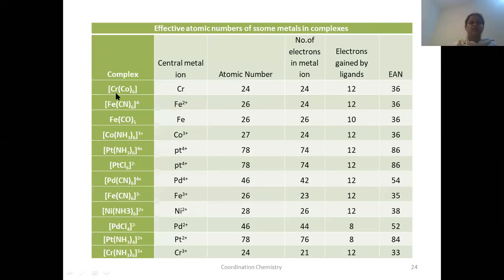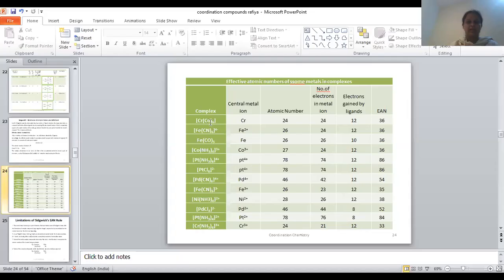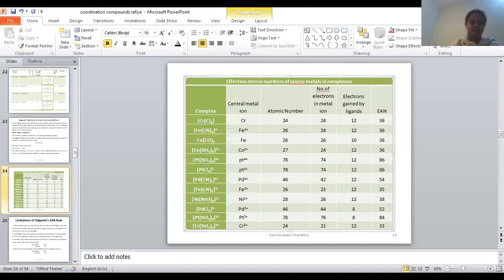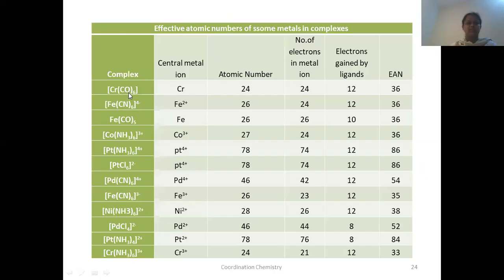Here, if you see this complex, what is the central metal atom here? Chromium. The atomic number of the central metal atom is 24. That means the number of electrons here is 24. CO is a ligand here. What is the oxidation state of CO? This ligand is 0. Therefore, the chromium oxidation state is also 0.